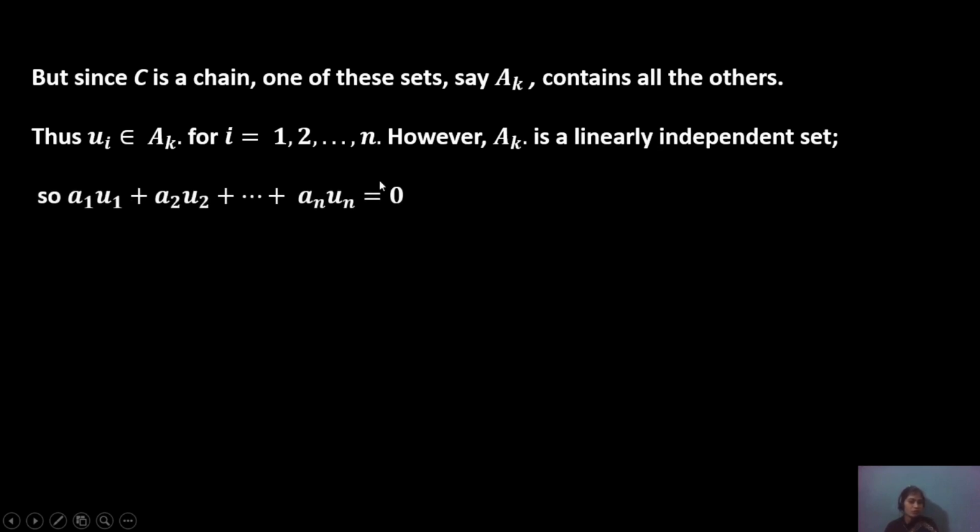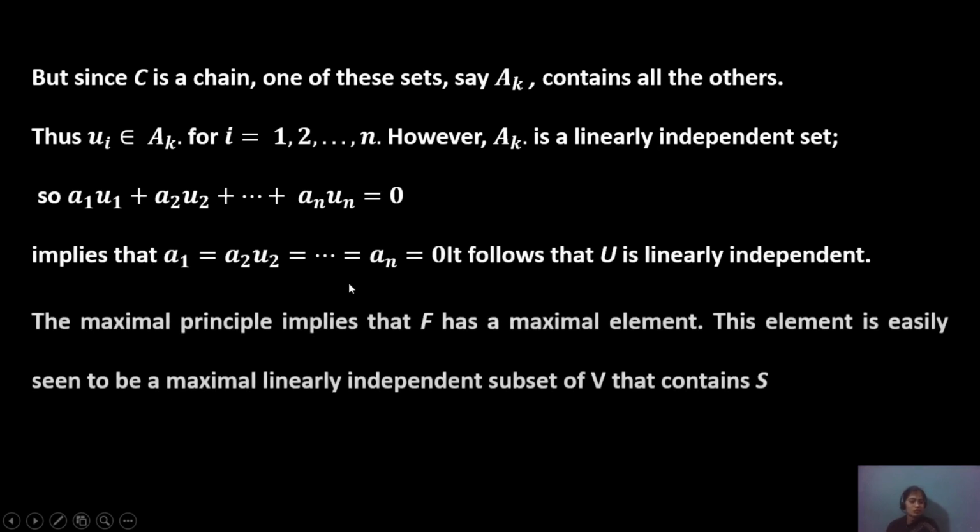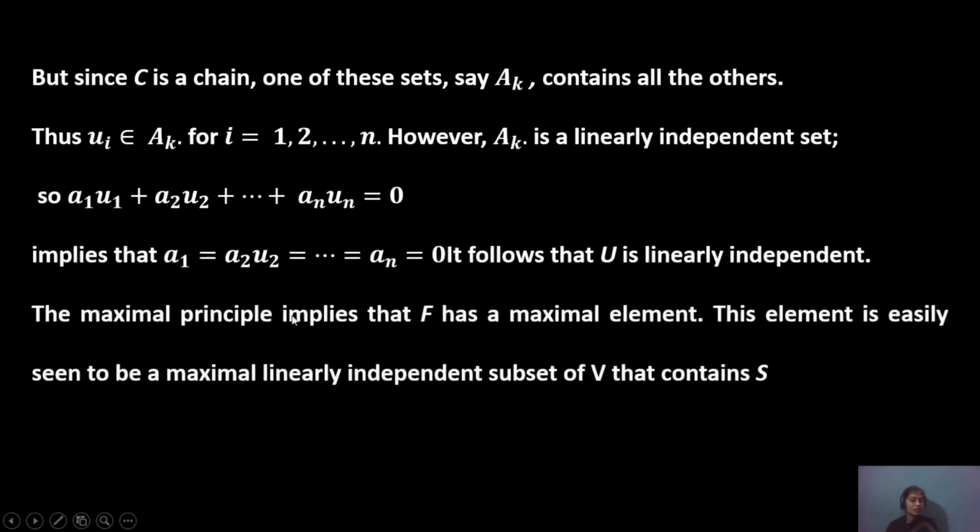Then a1u1 + ... + anun equals 0 implies a1 = a2 = ... = an = 0, so U is linearly independent.